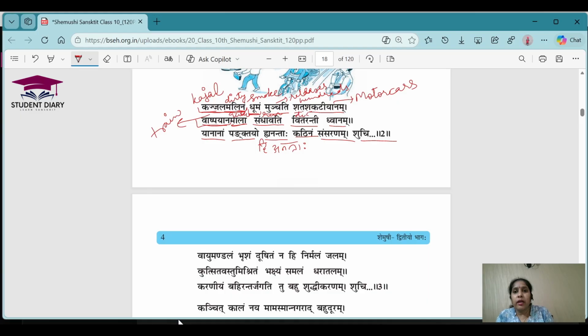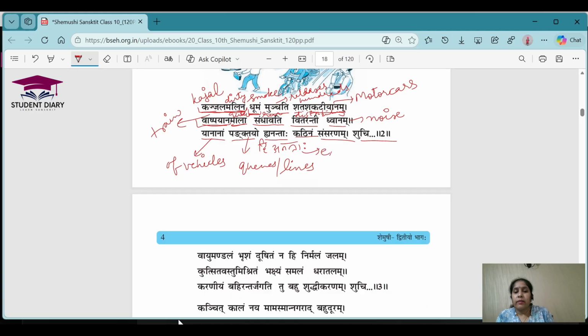Vitranti means distributing. Dhwana means the noise. Yananam means of vehicles, right? It is Shashti Vibhakti, so of vehicles. Panktyaha means the queues or the lines, or the rows, anything you can say.